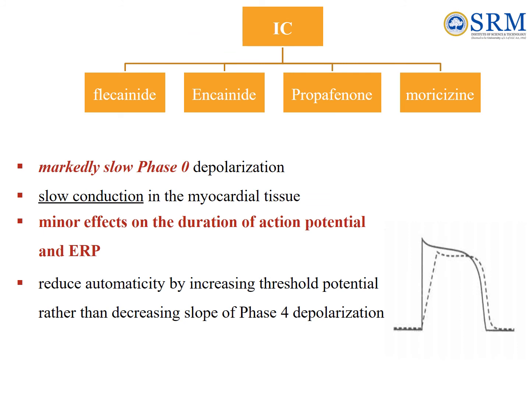Subclass 1c. Flecainide, encainide, propafenone, moricizine belong to subclass 1c. They show markedly slow phase 0 depolarization and slow conduction in the myocardial tissue. Minor effects on the duration of action potential and ERP. They also reduce automaticity by increasing threshold potential rather than decreasing slope of phase 4 depolarization.